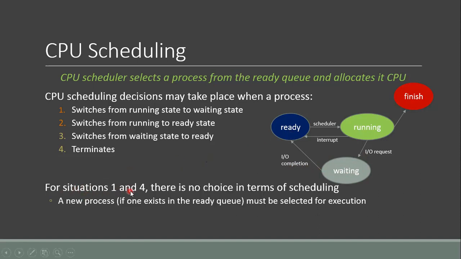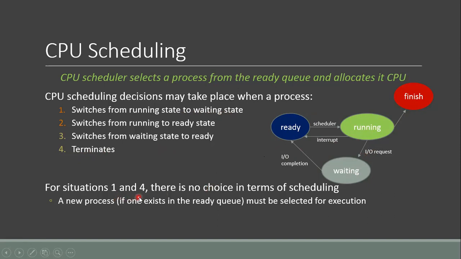For situations 1 and 4: situation 1 is when a process moves from the running state to the waiting state. That is, the process has moved from the running state to the waiting state because the process has issued some IO request. And situation 4 is when a process terminates. This means when the process is in execution and during this execution, it issues a request to terminate its execution, it will progress to the finished state.